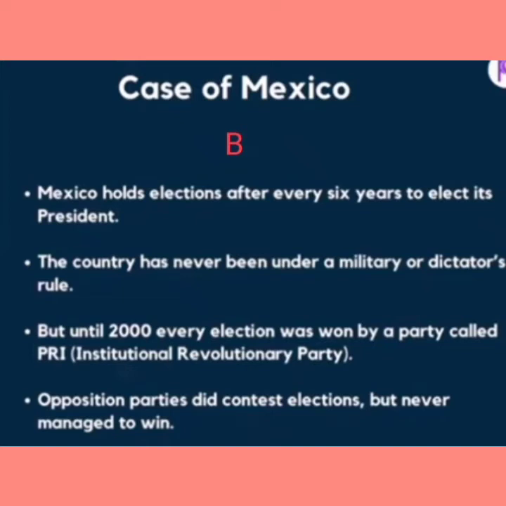So what happened? The opposition parties have never managed to win the election there. So the election described above, this cannot be considered as free and fair election.